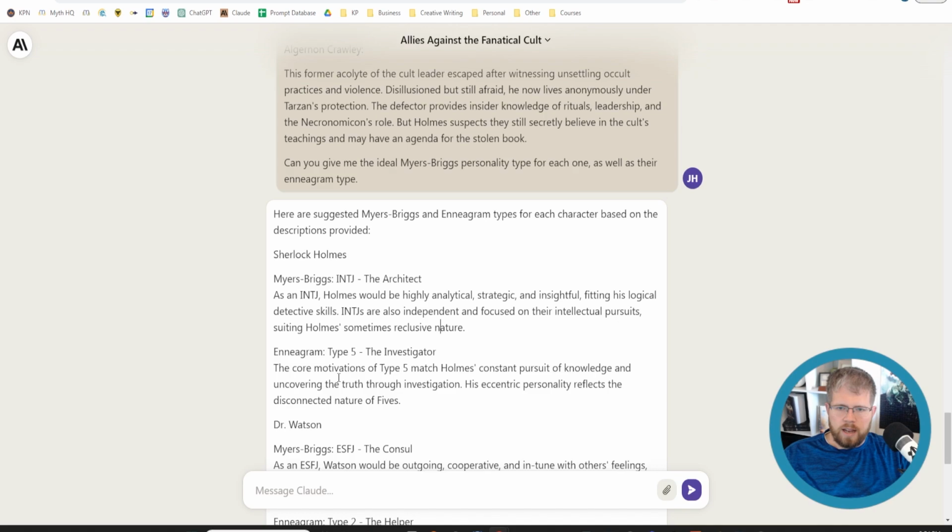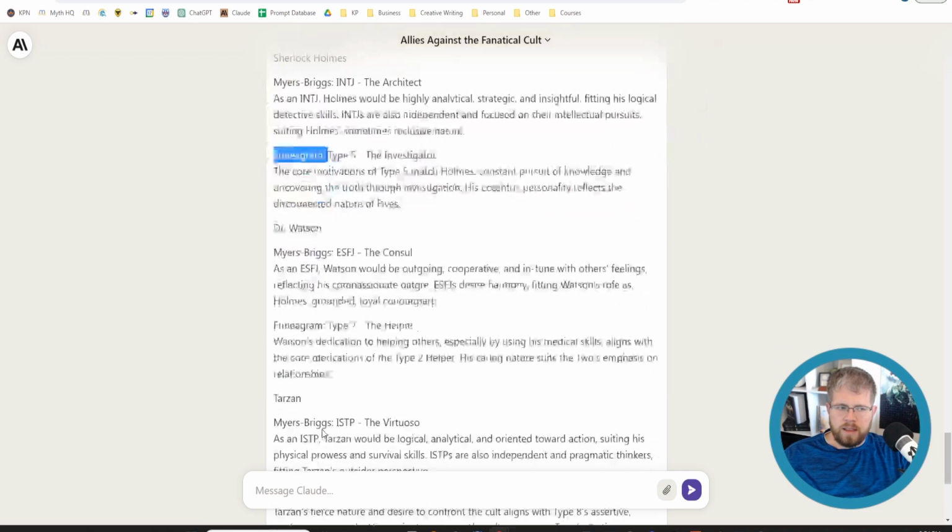But I like Myers-Briggs because I think it's a good general overview of personality, just as a general rule. And Enneagram works really well for fictional characters because the Enneagram has to do with your motivations. You know, what do you want? What do you fear? And that's an important thing to know for a character.